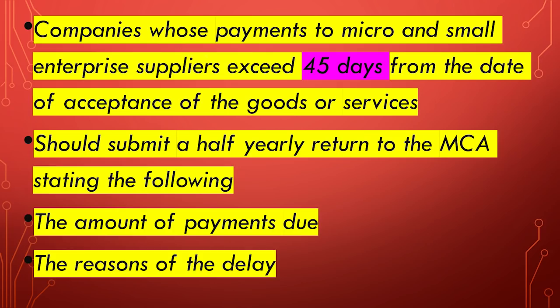So what is this amendment? So let us try to understand. So this amendment is applicable to companies whose payments to micro and small enterprise suppliers exceeds 45 days from date of acceptance of the goods or services.